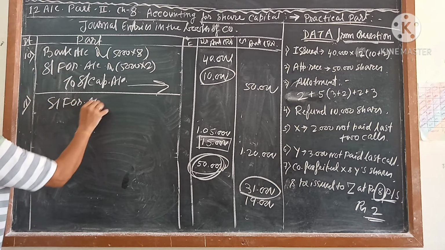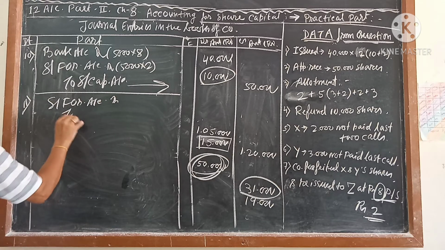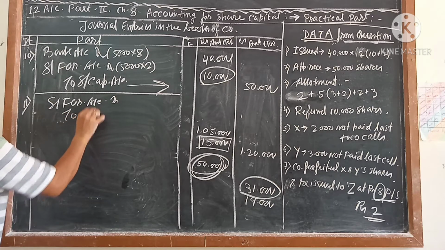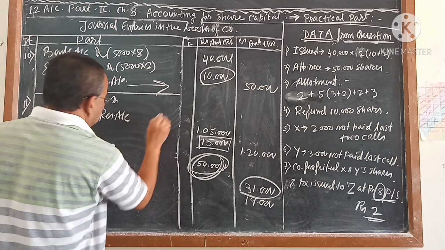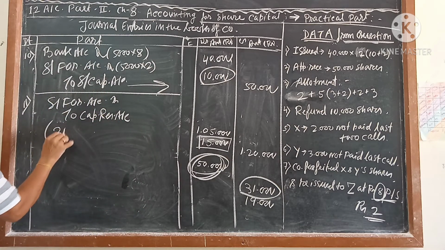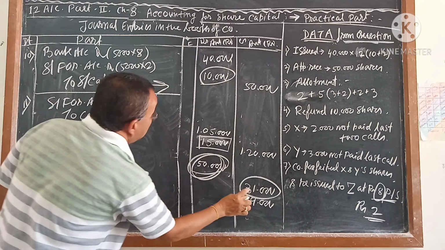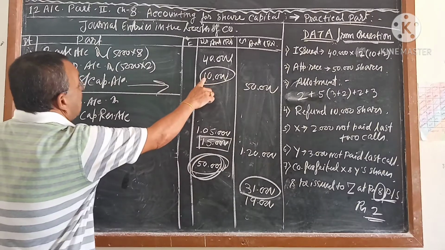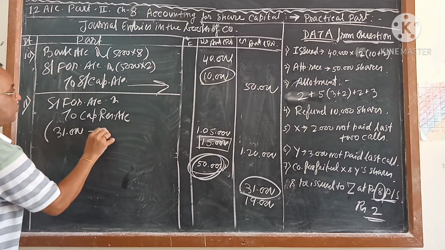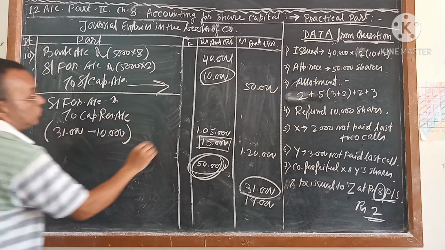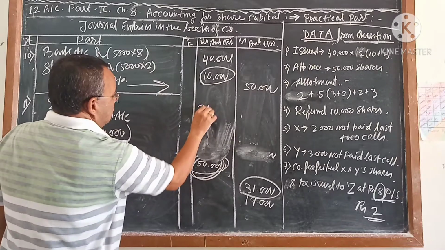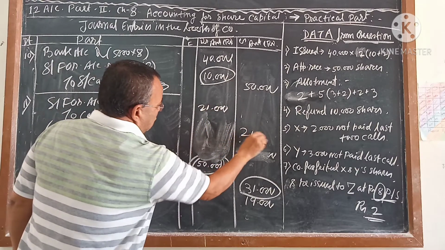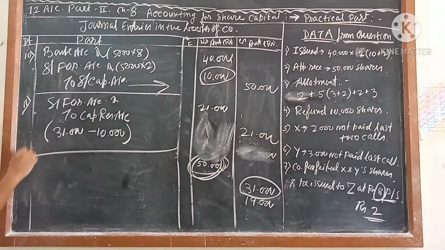Share forfeiture account debit to capital reserve account. That money you have to transfer. How much are you getting? 31,000 which was credited here, and the same account was debited here. So we have to deduct 31 minus 10 is equal to 21,000. So 21,000 is here, 21,000 is here. This is the last thing.